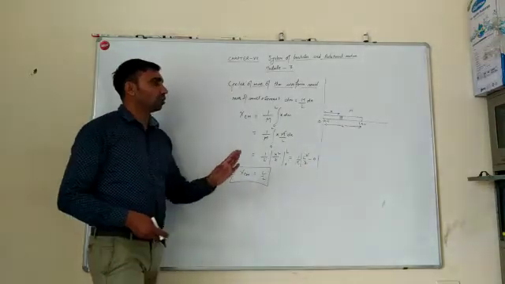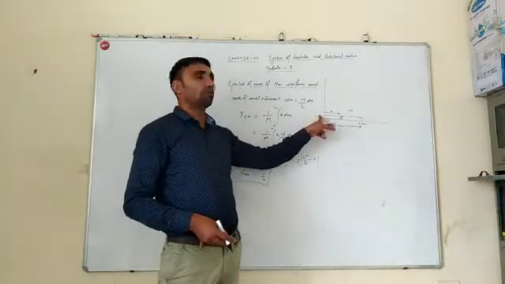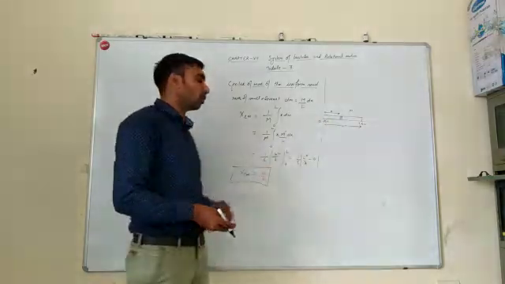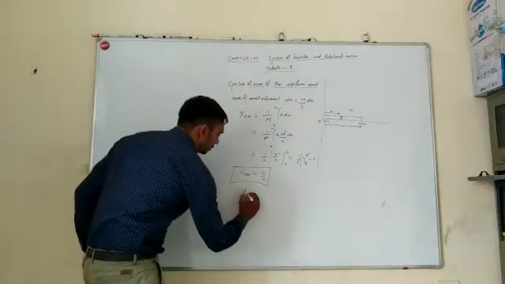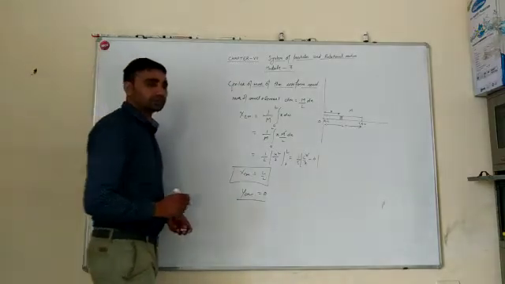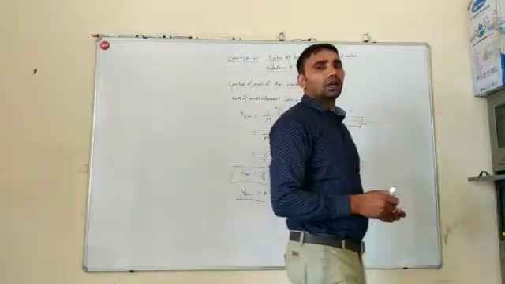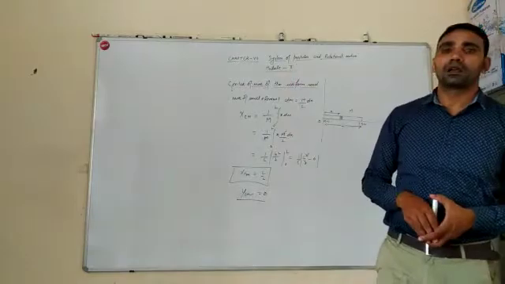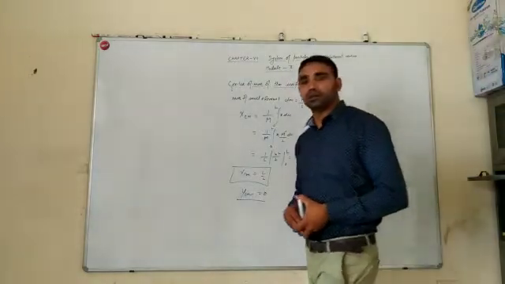Now the y coordinate of this thin uniform rod is equal to 0. Next, what is angular momentum and what is torque?